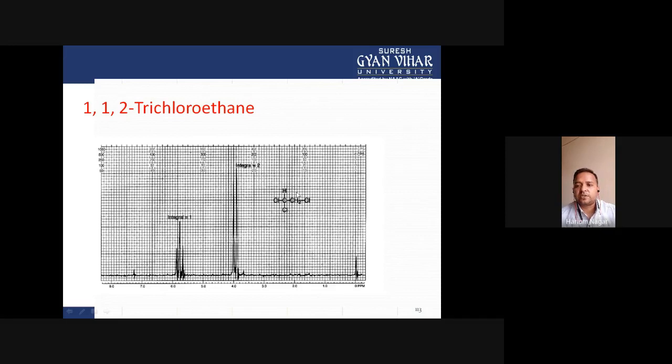But if we talk about the CH proton, two protons are present at the adjacent position, so the value of n is 2, and 2 plus 1 is equal to 3, meaning the signal of the CH proton is split into 3 peaks. That is 1, 2, 3. And the ratio of these peaks is 1:2:1 according to Pascal's triangle. But Pascal's triangle gives the intensity of the peaks in a multiplet on the basis of spin-spin interactions.